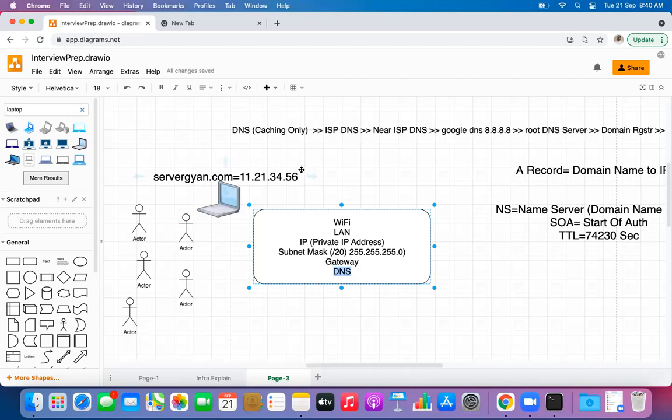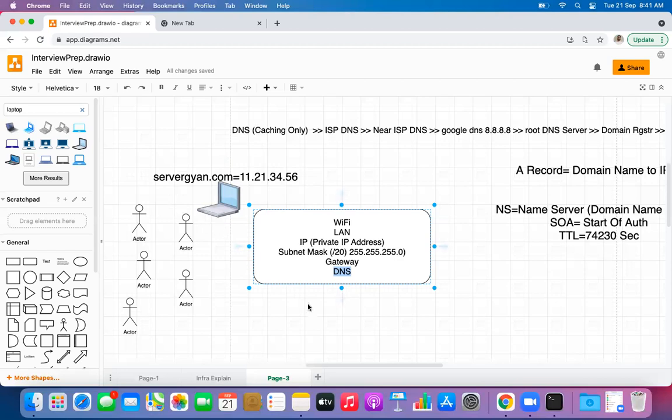If the IP address is going to remain the same and you are making modifications, say uploading a new image, new banner, new pages, or new content on your website, then the user will definitely be able to see the impact only after refreshing the browser, nothing else. So are we clear with this? I have one query. Please go ahead.